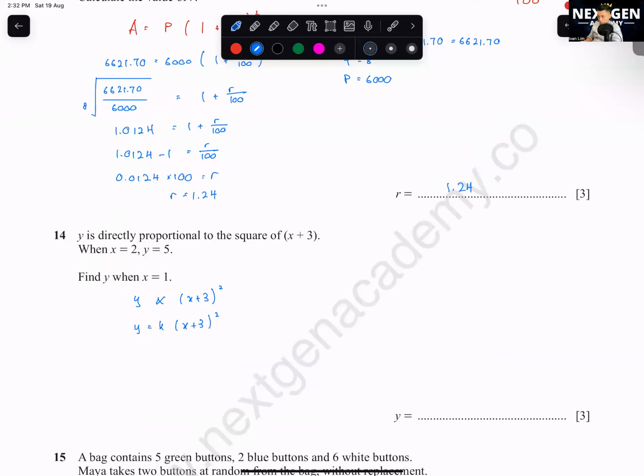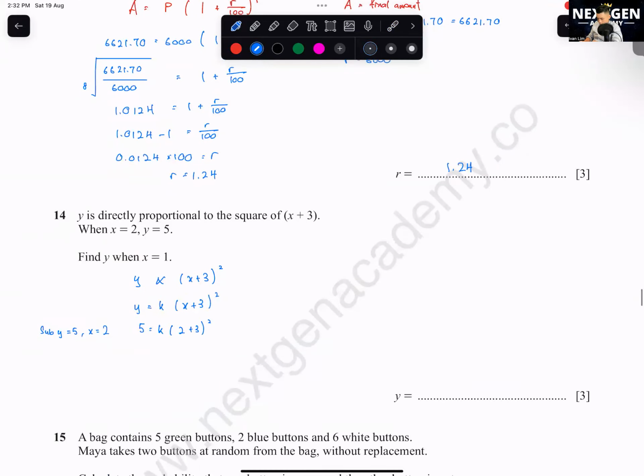Then you sub in y equals 5 and x equals 2. So 5 equals k times 2 plus 3 squared. Then you get 25k, so k is equal to 1 over 5.